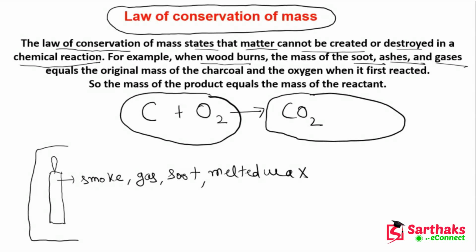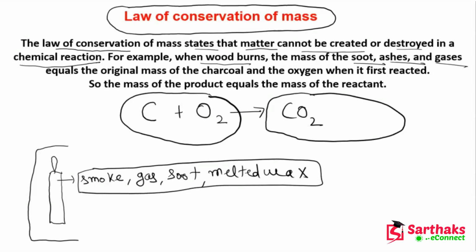According to the law of conservation of mass, we know that matter cannot be created or destroyed. So the mass of these products, smoke, gas, soot, should be equal to the melted wax, because if it follows the law of conservation of mass, then the mass of these products should be equal to the melted wax.